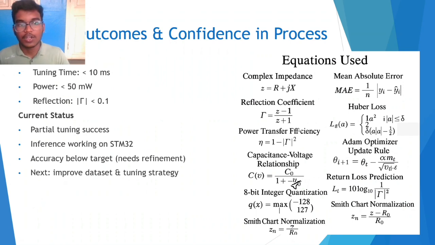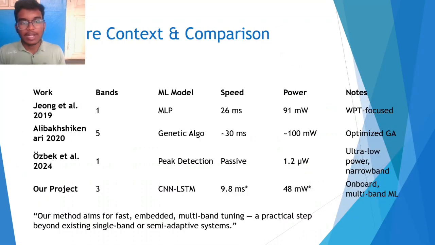And yeah, the target goals were latency of less than 10 milliseconds, power of less than 50 millivolts, and the reflection coefficient less than 0.1. These are the equations which I have used to create everything, the ML equations and the transmission line equations. The comparisons to the previous papers were done. They have used the machine learning model, the deep neural network model, and the CSM model separately in different things, but we have made a hybrid of CNN and LSTM, with the latency being the lowest of all.